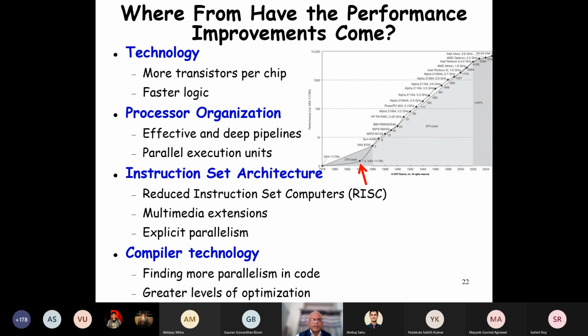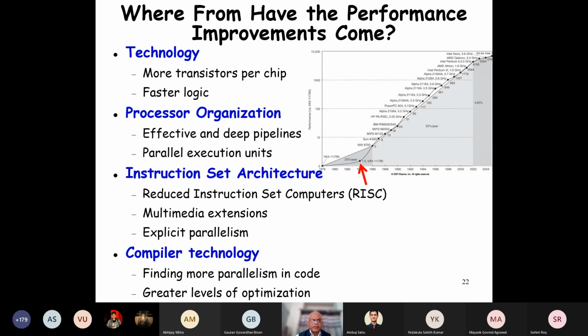And the other component in processor performance improvement comes from the organization, which is in the scope of our discussion in this course. The technology we are not discussing. It's part of a VLSI course. The processor organization, we will not look at the deep pipeline and parallel execution unit. We'll look at the basic ones.